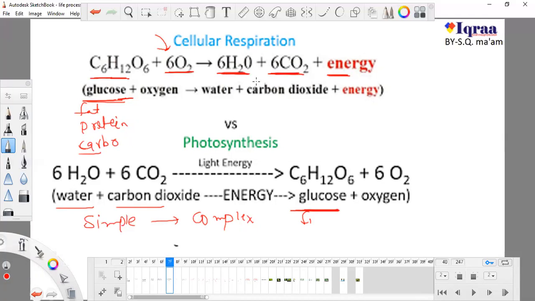Okay, so this is the same water. Again, when plant uses water, this is the same water, and plant uses CO2. We know that plant uses CO2 to make glucose. So this CO2 which is utilized by plant is the same CO2 which is released by us. Remember that. Okay, the water and the carbon dioxide which plant is using to make glucose molecule is the same water and carbon dioxide which is released by us during respiration, along with energy.